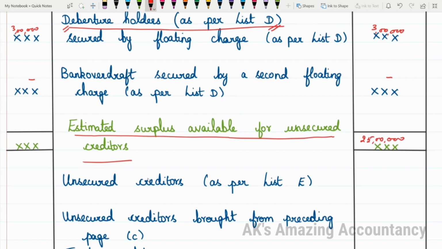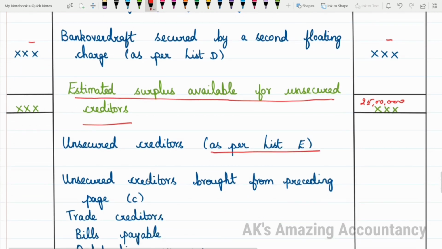Okay. Now, whatever is the unsecured creditors, that has to be entered here. So you will be writing unsecured creditors as per list E. When you enter unsecured creditors, remember you have to bring down whatever unsecured creditors you had in that column C earlier. So that's what is given as unsecured creditors brought from preceding page.